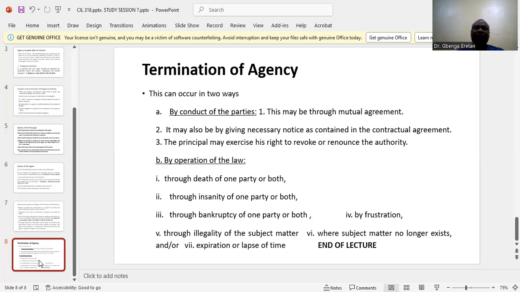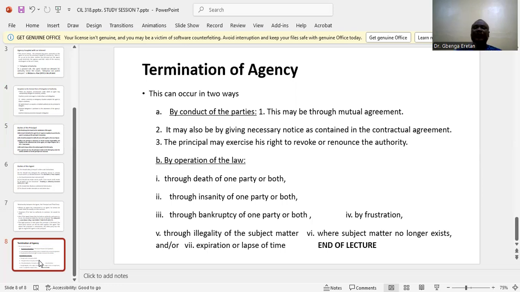Number three, through bankruptcy of one of the parties. If one of the parties becomes bankrupt and so upheld by the court, then the agency will come to an end. Number four, by frustration. If the subject matter is destroyed by nature or by any act which is not the fault of both parties, the agency could also come to an end. Number five, if the action becomes illegal. Maybe what brought them together initially was legal, but when it has been subsequently declared illegal, the agency relationship could also come to an end.